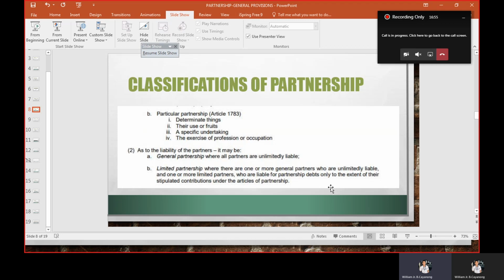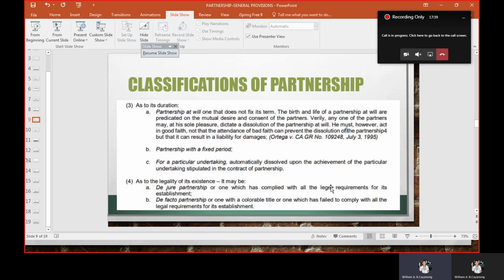So you can form a general partnership, you can also form a limited partnership. So it says here, limited partners can only be liable up to their capital contribution. Does it mean, sir, that in a limited partnership, all are limited partners? No. Even if it is a limited partnership, there should always be a general partner, at least one. What is the reason? It's because the general partner will be liable up to his or her personal assets. So there is someone to catch the shortfall if the assets are exhausted, the partnership still has liability. Okay, so that's limited.